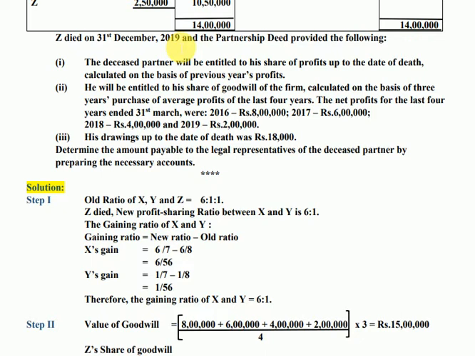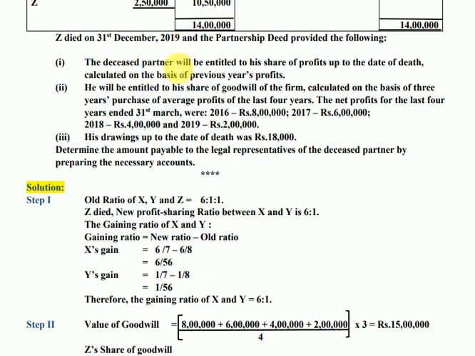The date of balance sheet was 31st March 2019 and the date of death is 31st December 2019. This means from 31st March to 31st December, the time period becomes 9 months. Remember, this time period is 9 months because we will be utilizing it for calculation of a few heads further in our question.